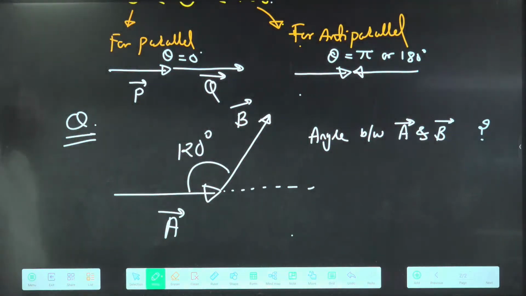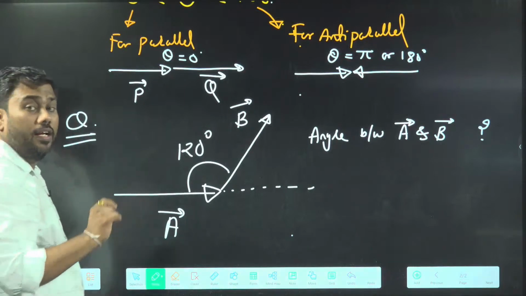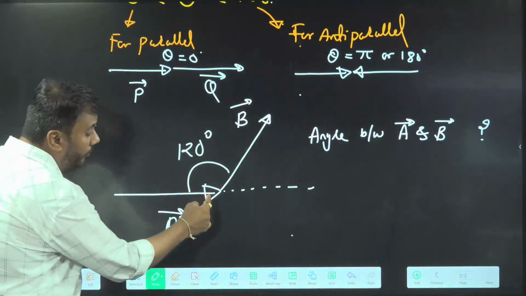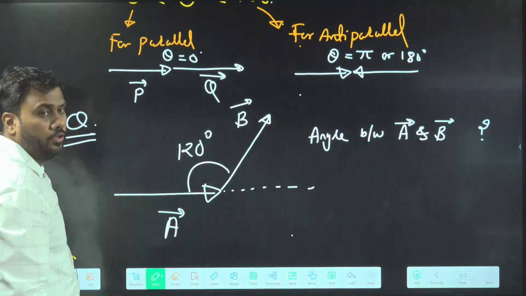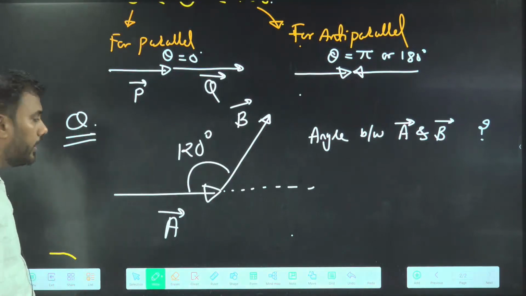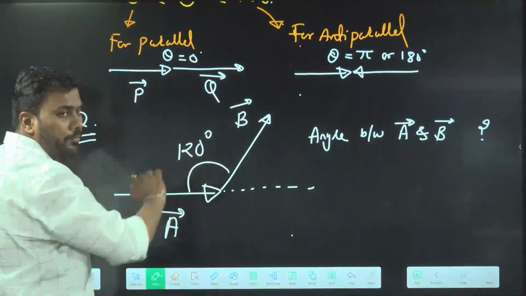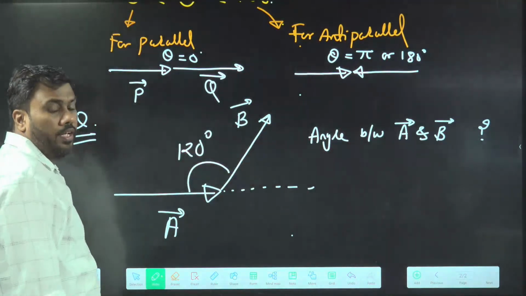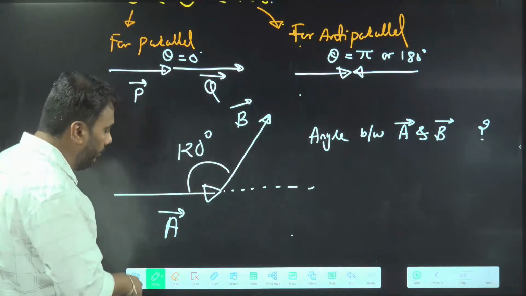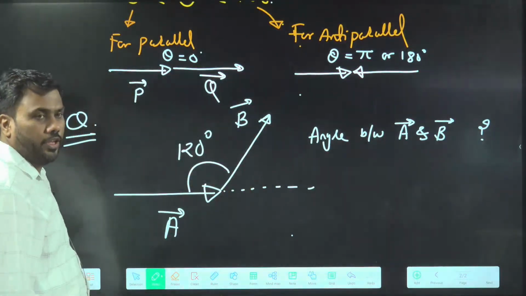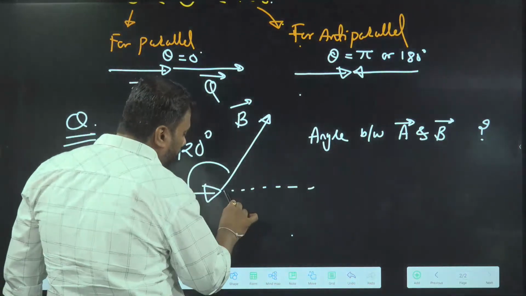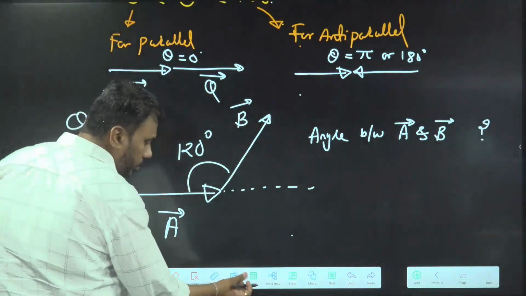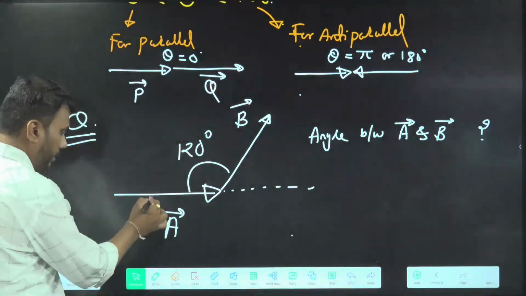Okay, you can see here A vector and B vector are not arranged tail by tail. On the head of A, the tail of B is arranged. So in this situation, we cannot give this as the angle between A and B. We need to shift the A vector so that they are arranged tail by tail. And I can shift a vector parallel to itself, without changing its direction. So if I take that A vector, because this is the digital board, I can select the A vector here.